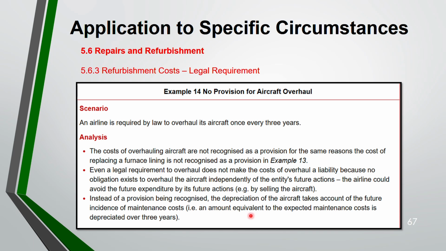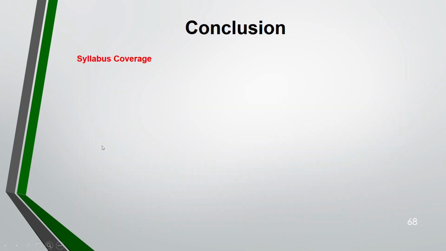So the amount that is equivalent to the expected maintenance cost, you will capitalize it as an asset according to IAS 16 and will depreciate over 3 years. Same like the furnace example. So that's it for this lecture.